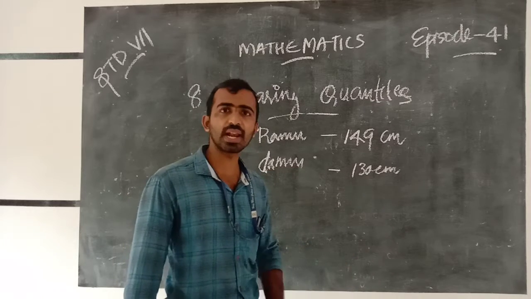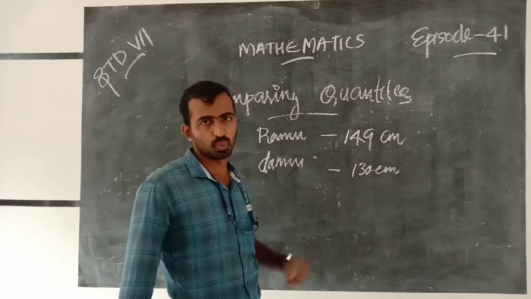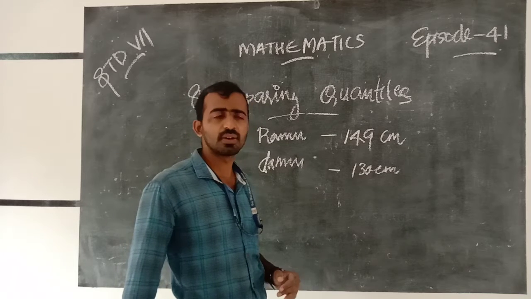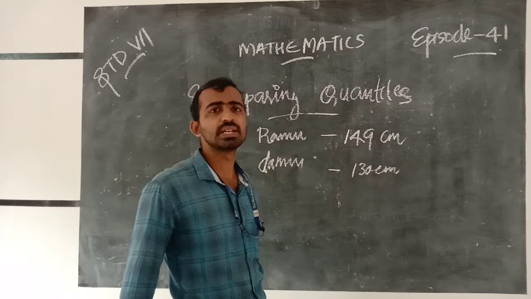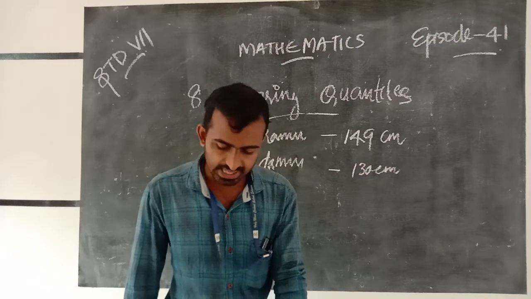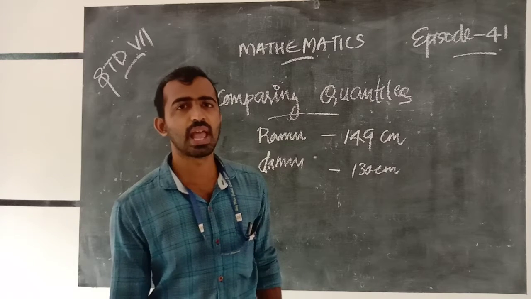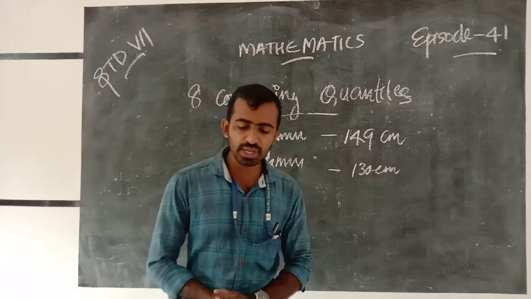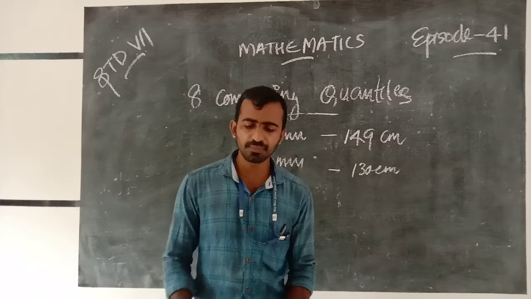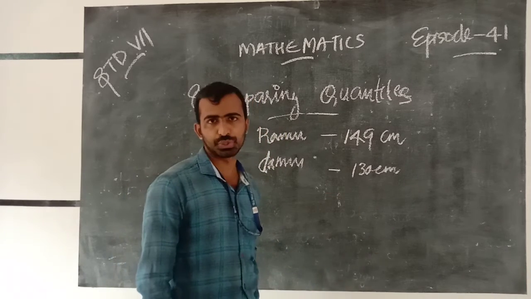Damu is 130 centimeter in height and Ramu is 149 centimeter. Is it clear? That is how we can compare. Next, we can also write the ratio.